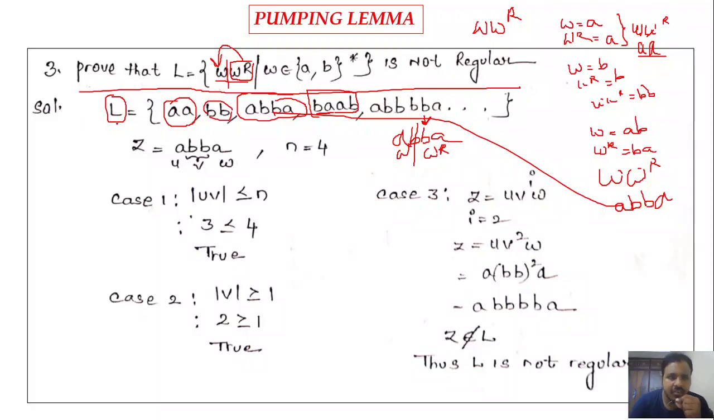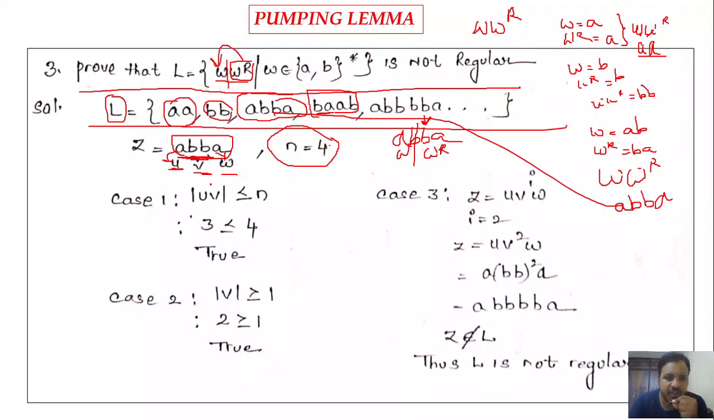Once you define the language, take some larger string, like z equal to abba. I am taking one string abba, and in this I am considering one part as u, another part as v and w. Here I am considering u as a, v as bb, and w as a. So v consists of two b's and w consists of a. What is the n value here? I am considering n as 4. Now case 1: |uv| must be less than or equal to 4. So what is |uv|?